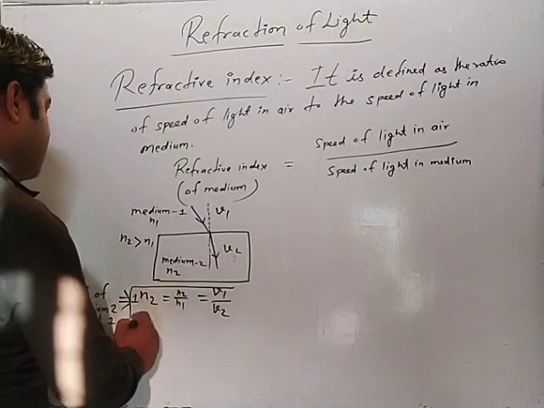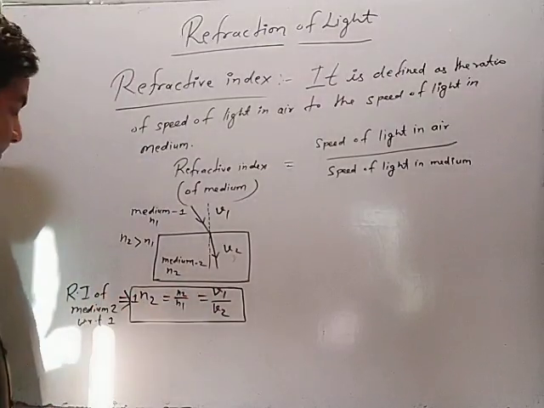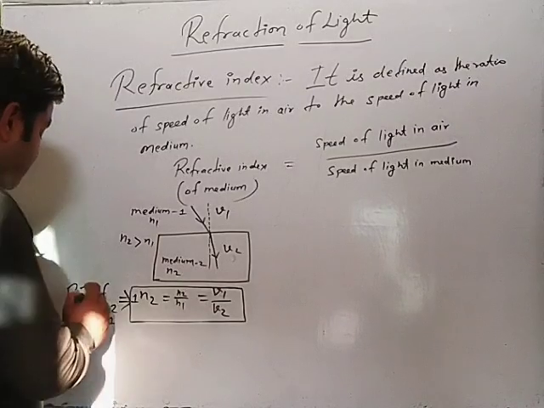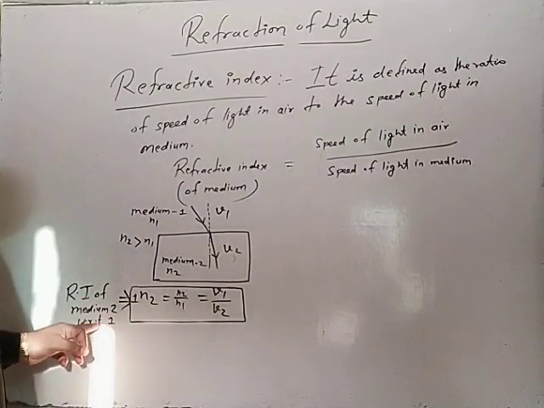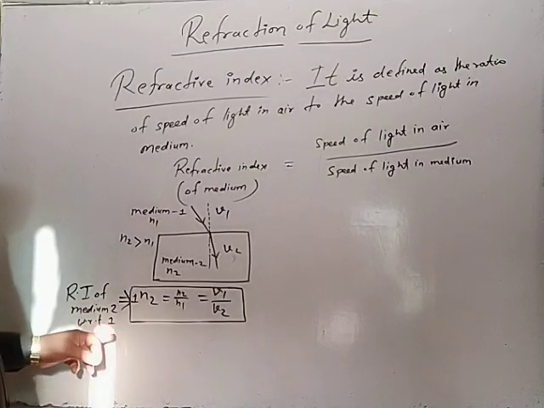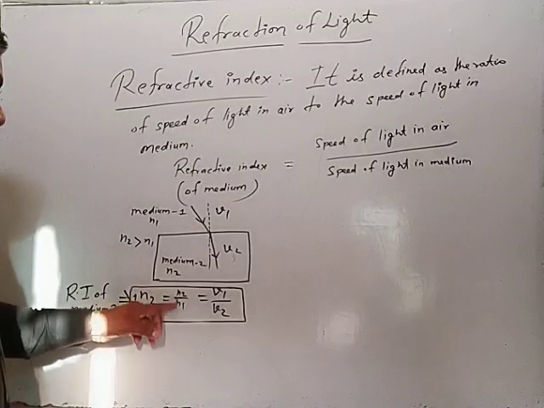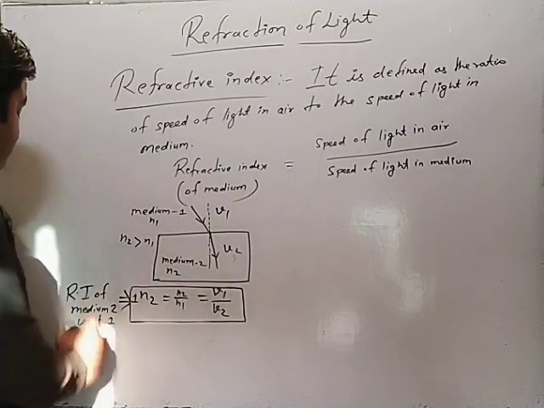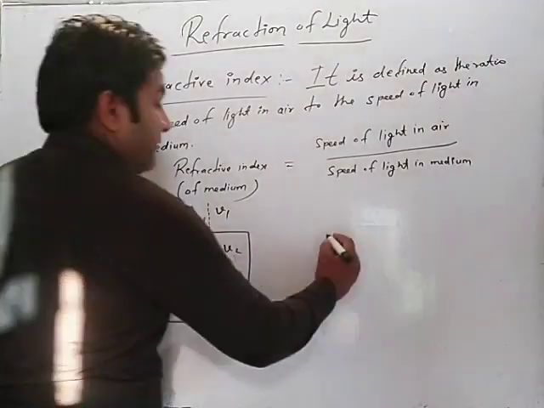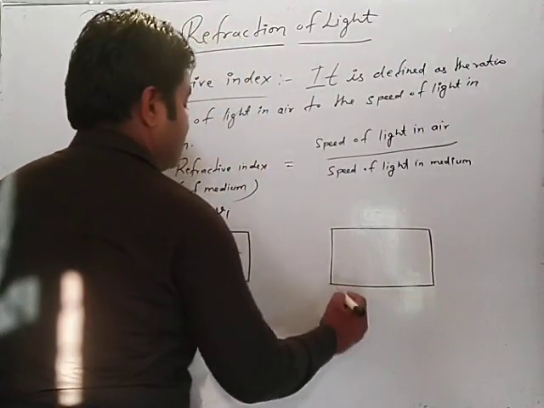This is the simple concept. Whenever the diagram is clear, then everything will be clear. Refractive index of medium 2 with respect to medium 1, that is 1n2, is equal to n2 upon n1, is equal to v1 upon v2. And then after this we are taking another diagram. This is just the reverse of this.